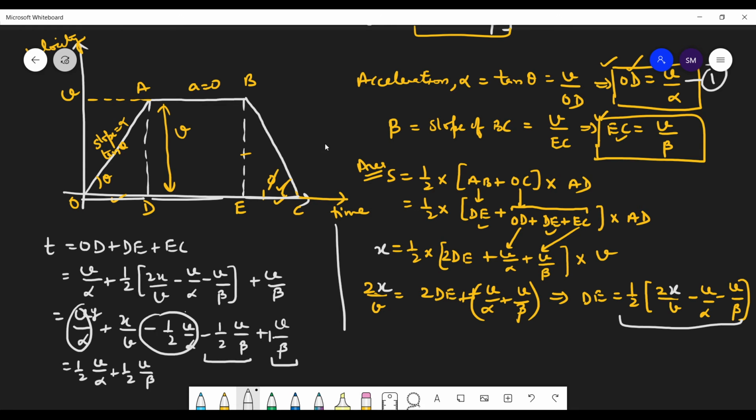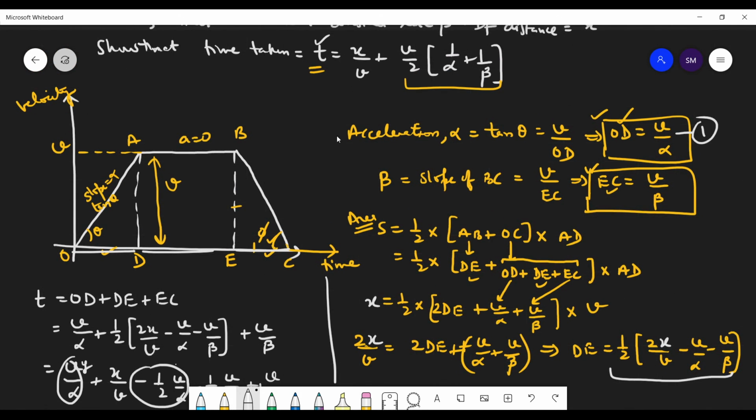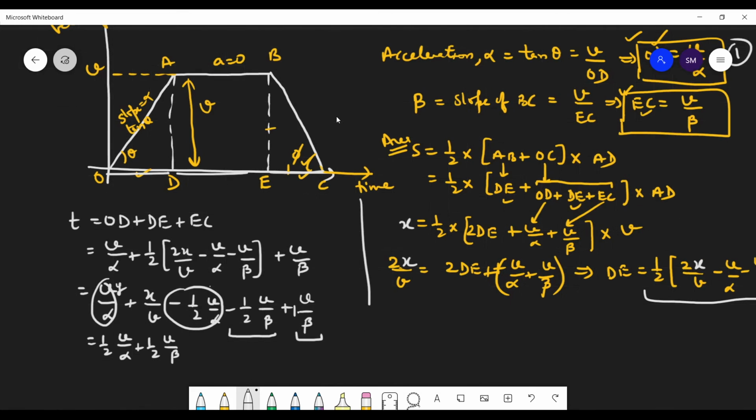And we have x by V also. So we have to write x by V in the beginning. So that's my time, students. So what do I get here?